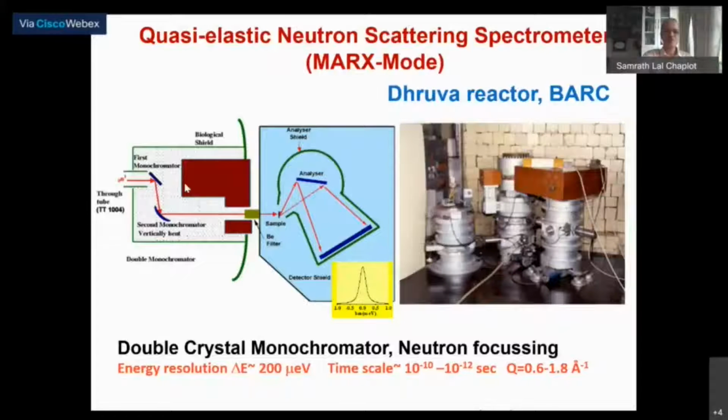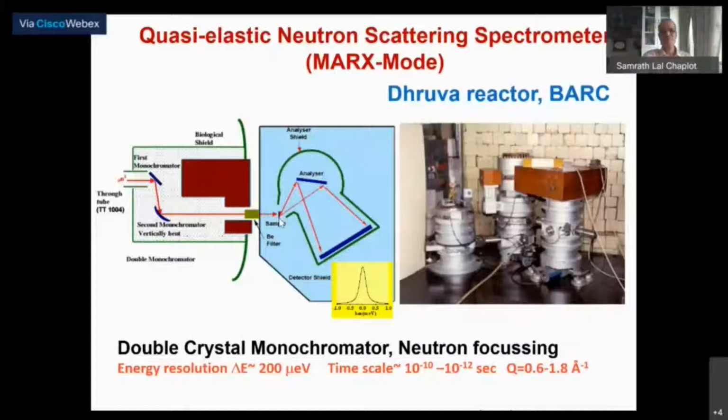Two monochromators also allow you to reduce the background, just like in Raman scattering, for example, and also improve the resolution. So the background is lowered and the resolution is improved. In fact, the second of the double monochromators, this one, is curved, as you can see. It is a focusing geometry which allows you to focus the beam. A larger neutron beam is focused onto a smaller sample, and thereby you gain on intensity.